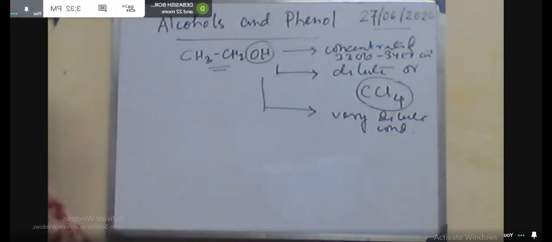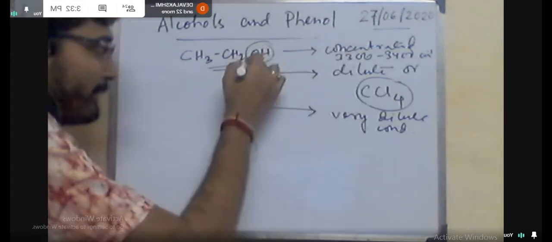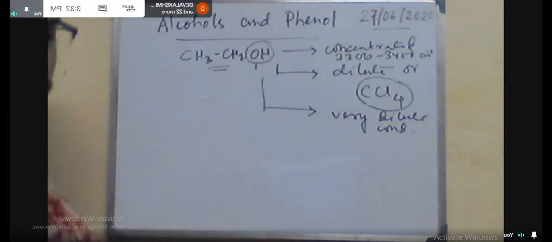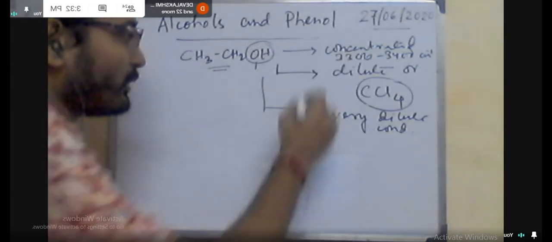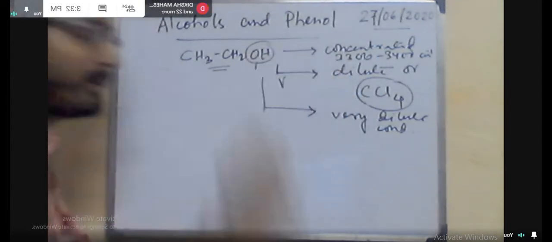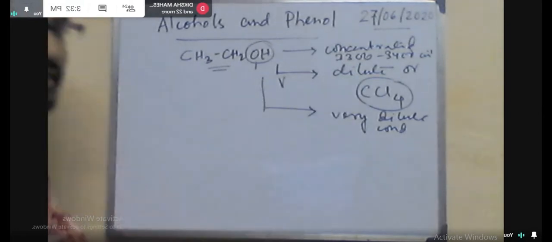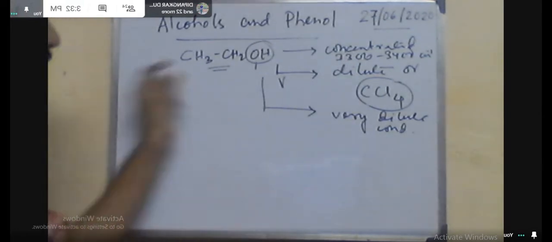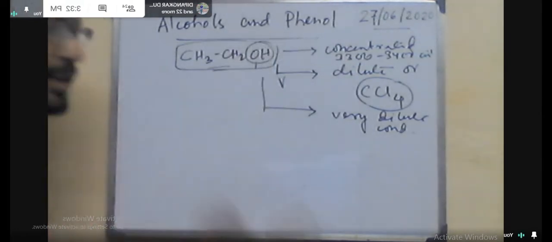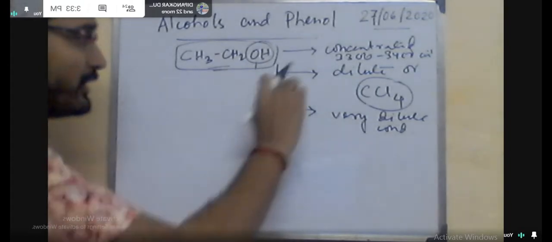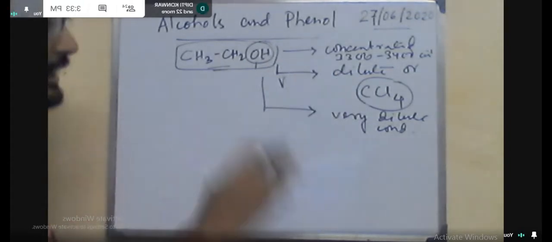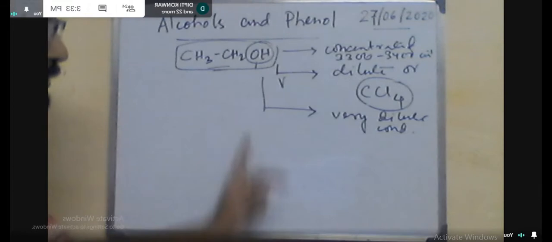That means to some extent free alcohol is present, or some hydrogen bonded alcohol is also present. So you will get two bands, one broad band and one sharp peak. But if it is very dilute, and this diluted alcohol is soluble in CCl4, it may or may not be soluble in CCl4.